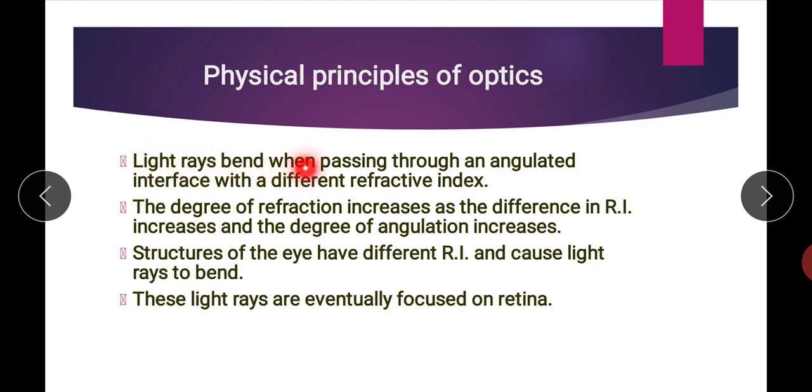The light rays bend when passing through an angulated interface with a different refractive index. So both the degree of angulation as well as the difference in refractive index are responsible for causing refraction, or bending, of light rays. The structures of the eye have different refractive indices and cause light rays to bend.